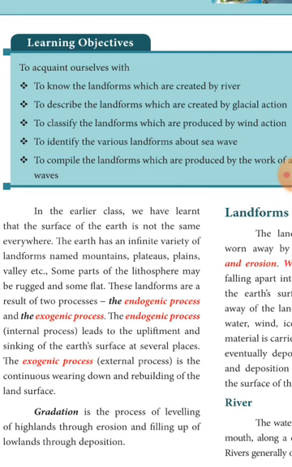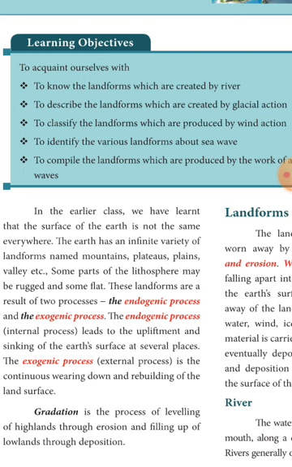So the landforms are formed because of two processes: the endogenic process and the exogenic process. Endogenic processes are internal processes. They lead to upliftment and sinking of the surface of the earth.